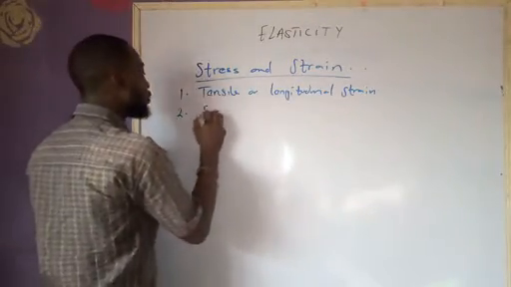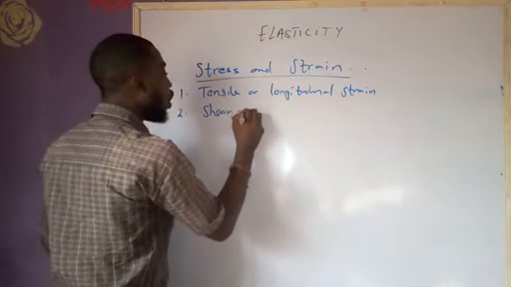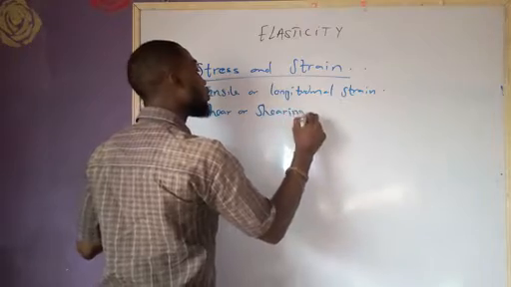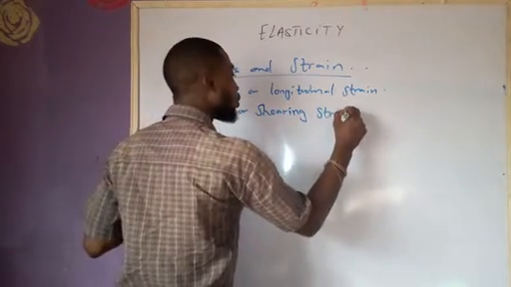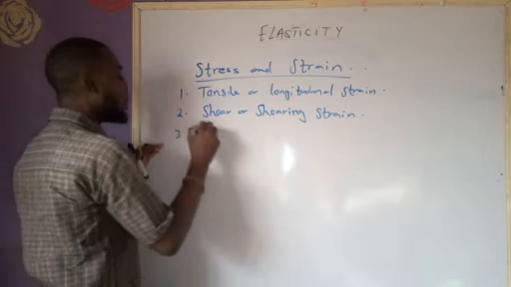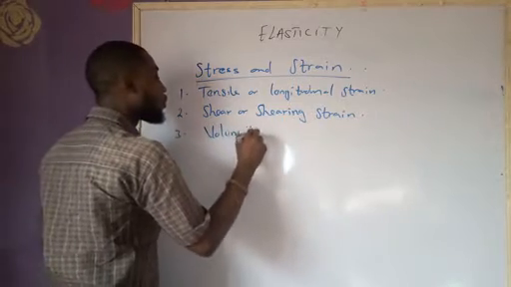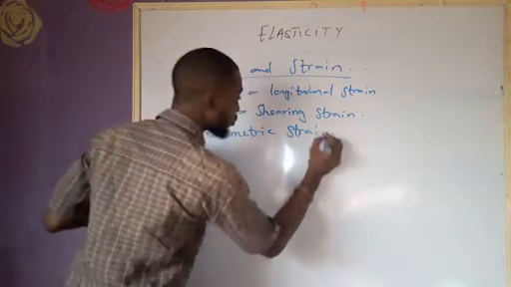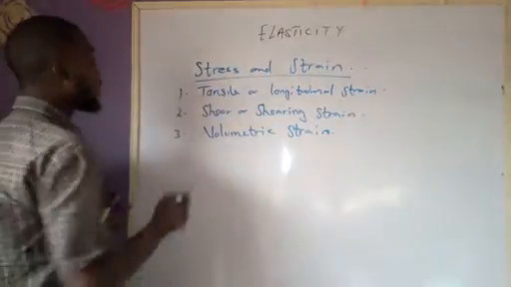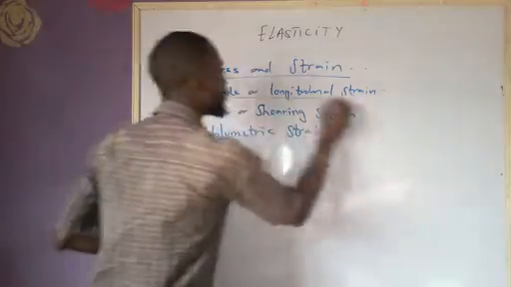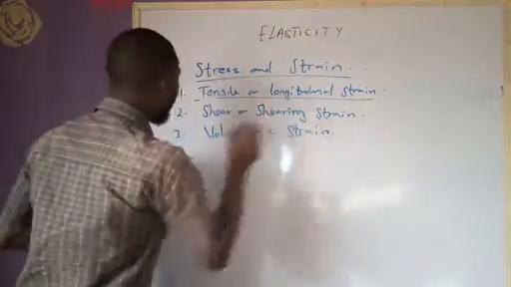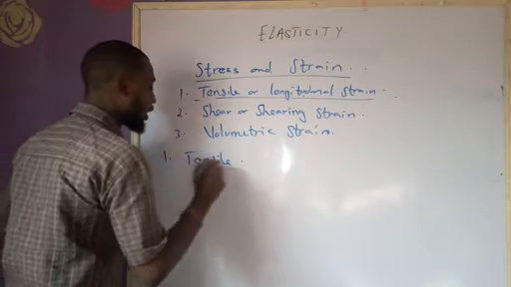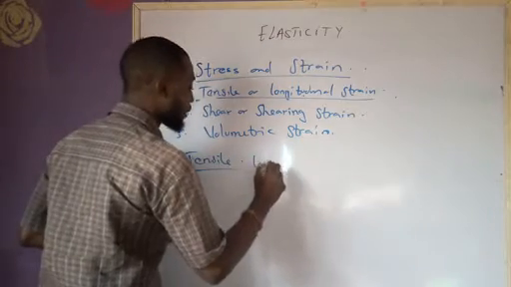Number 2, we have shear or shearing strain. And number 3, we have volumetric strain. Alright, so we are talking about tensile or longitudinal strain. What are we talking about? Longitudinal means, number 1, we're talking about tensile strain. Our tensile or longitudinal strain is talking about length.